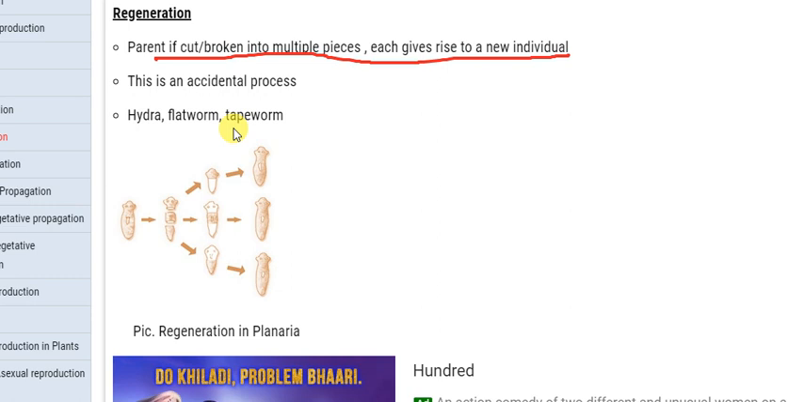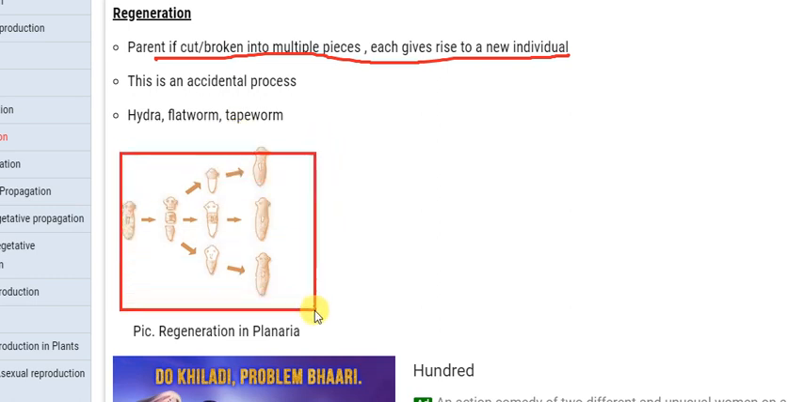So you can see here in the diagram that the example is of planaria. This is a single parent, and it is cut into three pieces, then again the new pieces develop into new individuals. So in regeneration, the cut part is regenerated into new individuals. Second, we will see